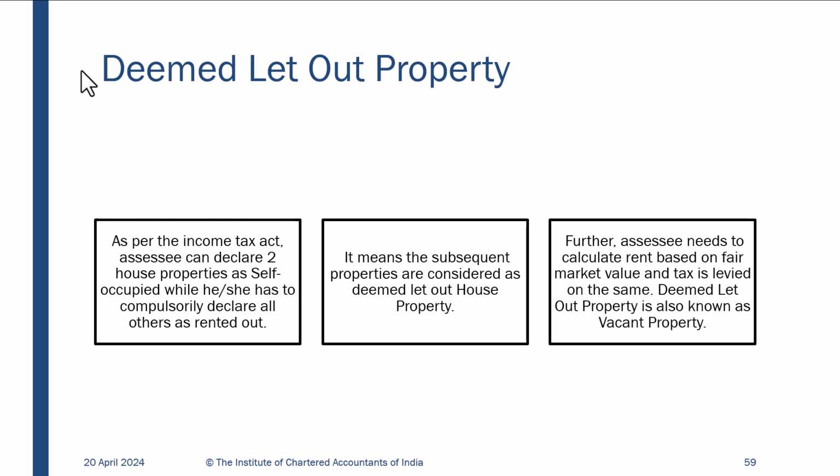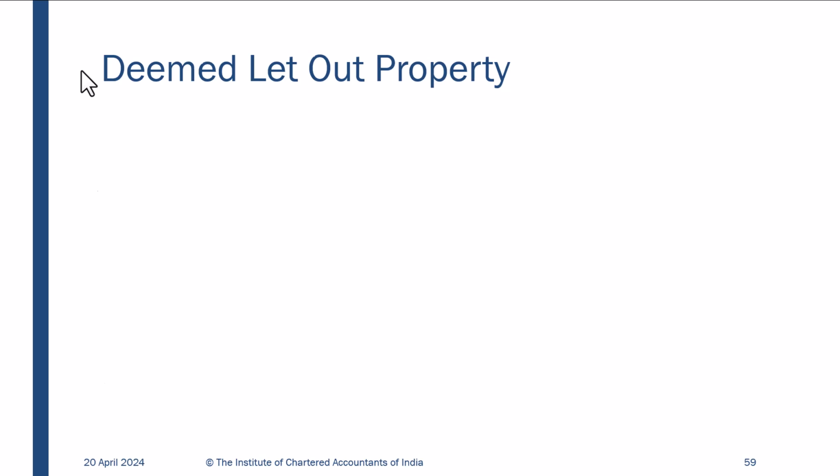So the law says that if you are having 3 houses, and you're not staying, they are either self-occupied or they are vacant. For 2 houses, you don't have to pay any tax because there is no money you are receiving. But for the third house, you have to pay tax on the basis of expected rent. So that is what the law says. It is basically to discourage people from having so many houses. If they have so many houses, they have to pay tax based on the notional rent. So this is deemed let out.